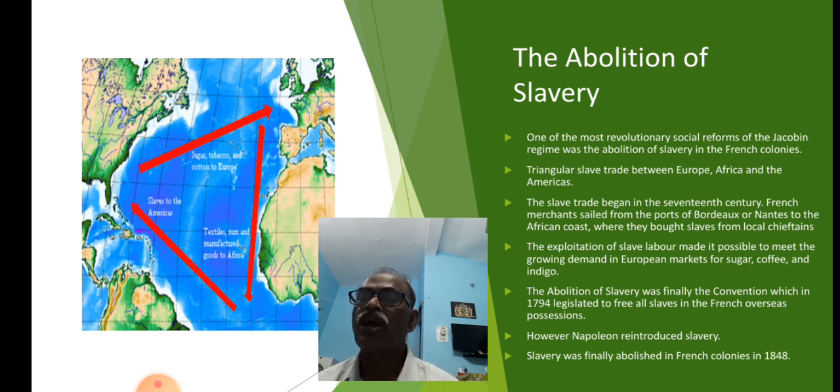Children, France occupied many countries. They are the French colonies. Like England also occupied, no, the English colonies. Suppose India was a colony of Britain at the time. Like that, no. France also occupied many countries. They are the French colonies.